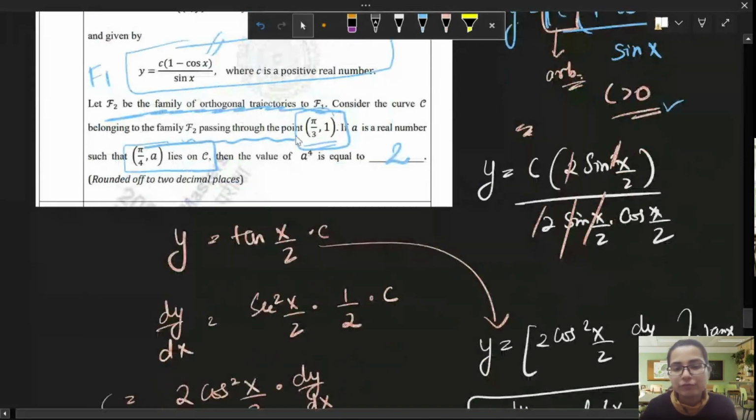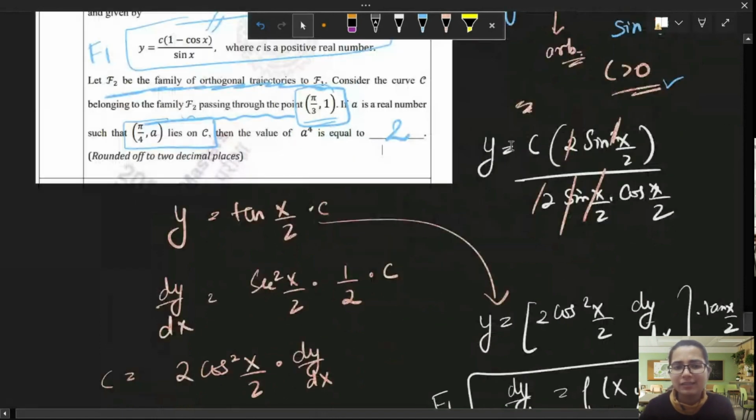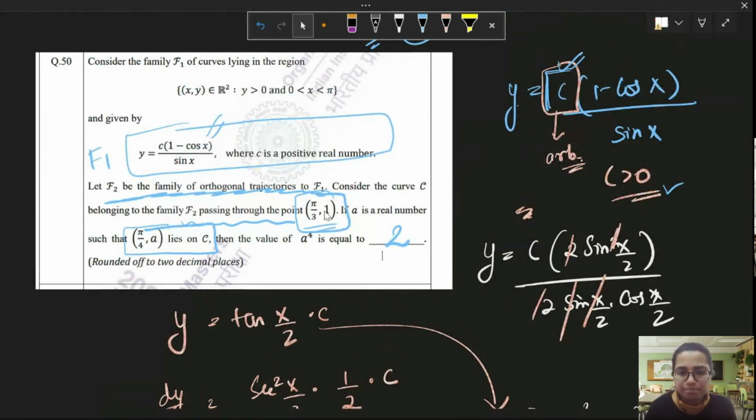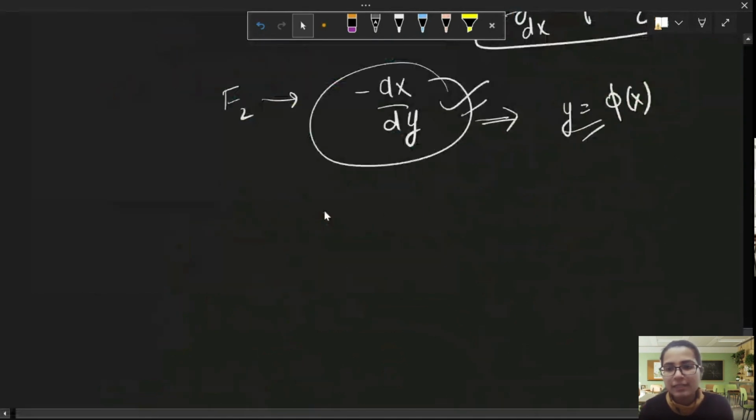It's a whole lot of calculations. We won't go much deeper into calculations. You will get y equals some curve, and then you will substitute this point pi by 3, 1. And then when you substitute x equal to pi by 4, you must get a value of a. As simple as that. Okay, cool. Can we move forward?